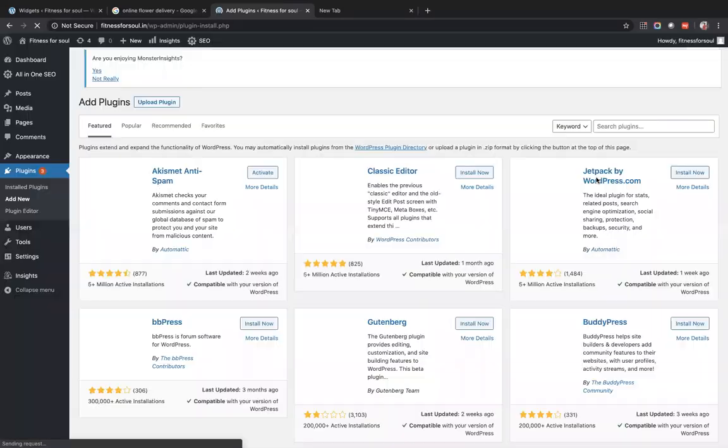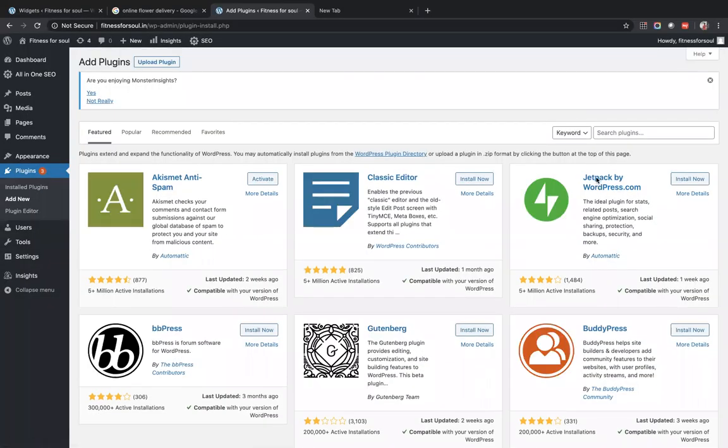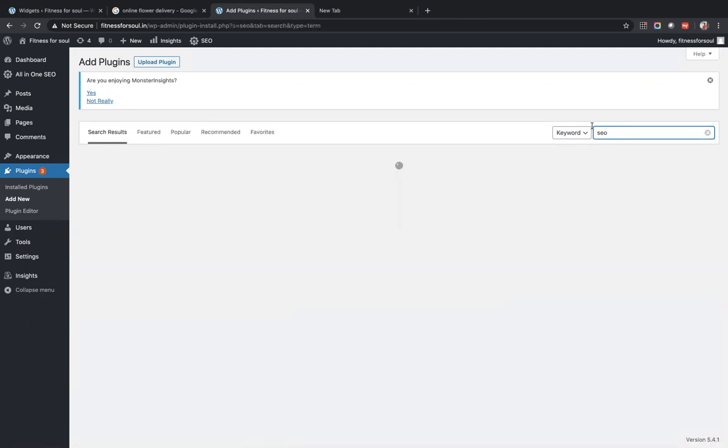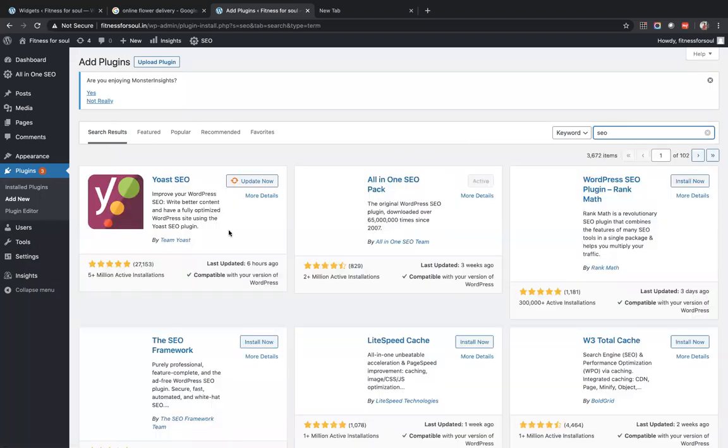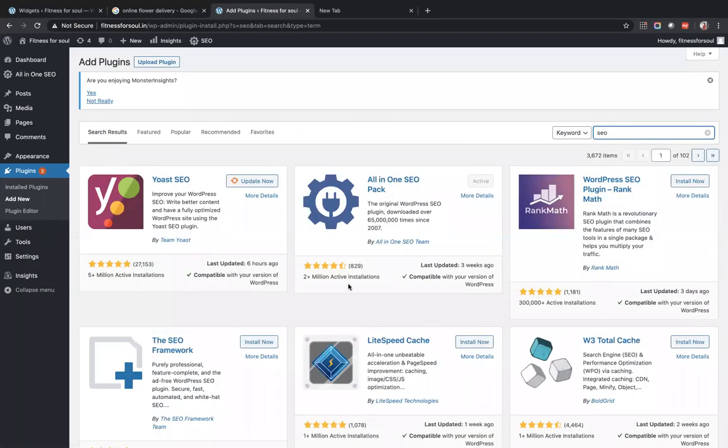I want to do SEO. That is my need. I need not know the name of the plugin. Not even required. What is the keyword? My keyword is, I want to do SEO, right? And enter. By default, it will give me all the top rated SEO plugins which people are using in WordPress. So at the very top, Yoast SEO comes.